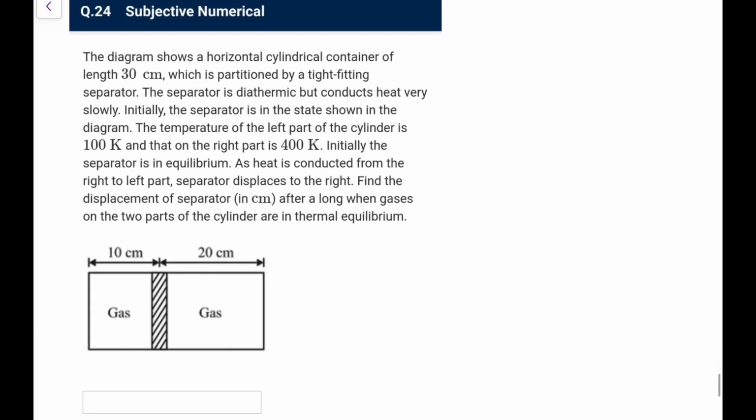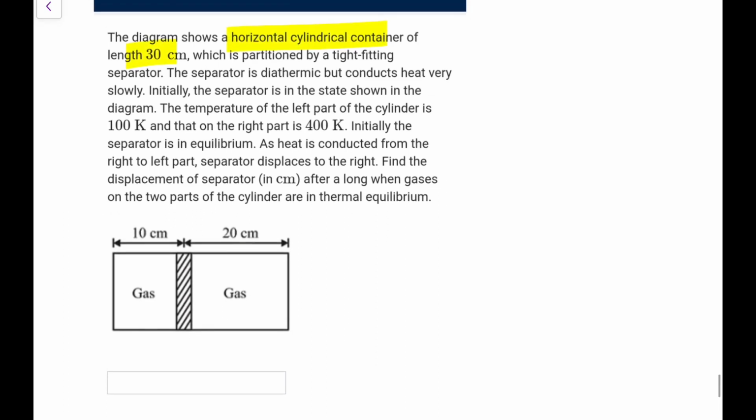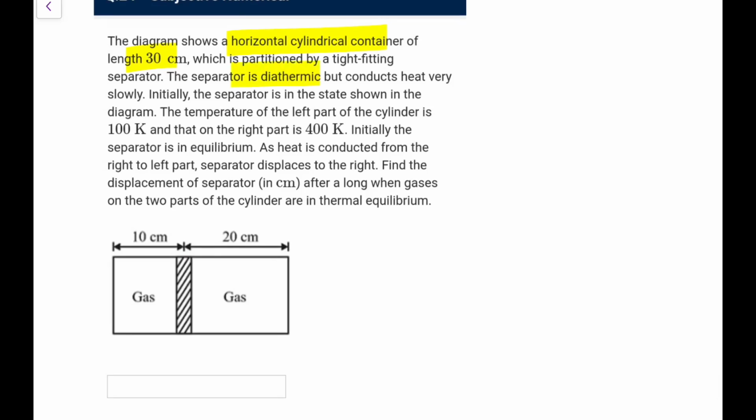Next, the diagram shows a horizontal cylindrical container of length 30 centimeter, which is partitioned by a tight fitting separator. The separator is diathermic, that means heat can flow through but conducts heat very slowly. Initially the separator is in the state shown. Temperature of left is 100, right is 400. Initially the separator is in equilibrium. As heat is conducted, the separator displaces to the right. Find the displacement of the separator after a long time when gases are in thermal equilibrium.